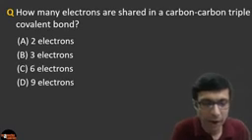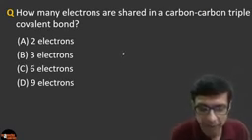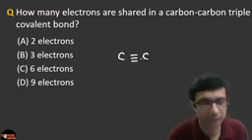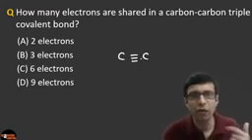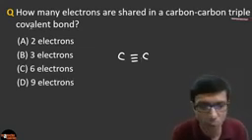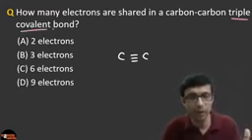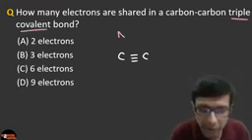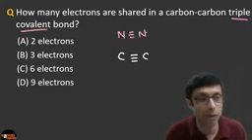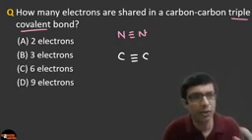How many electrons are shared in a carbon-carbon triple covalent bond? So when you have a carbon-carbon triple bond, let's say you have two carbon atoms and they have a triple bond between them. How many electrons are involved here? So guys, we are looking at a triple covalent bond, like nitrogen forms a triple covalent bond. Similarly, carbon can form a triple covalent bond. So how many electrons? Some of you are writing 2, some of you are writing 3, some of you are